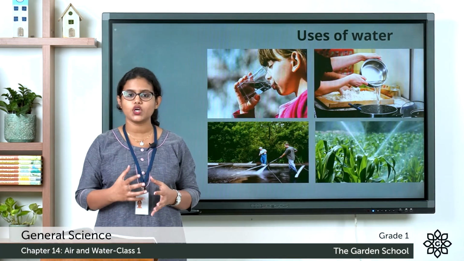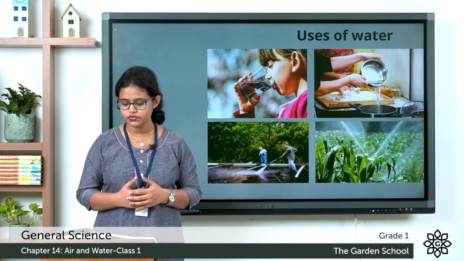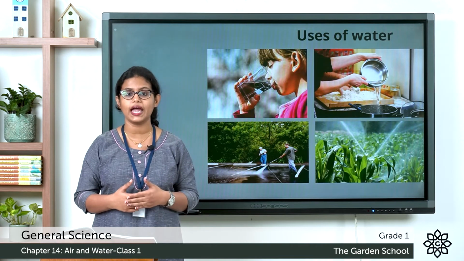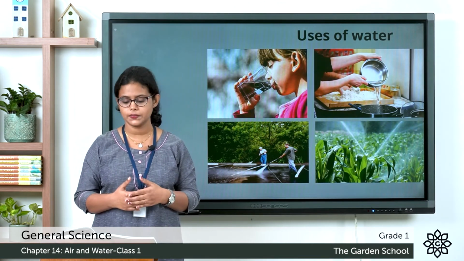So we are done with the topic air and water. See page number 95. There are keywords given. Wind. What is wind? Moving air. And what is a breeze? Gently moving air.